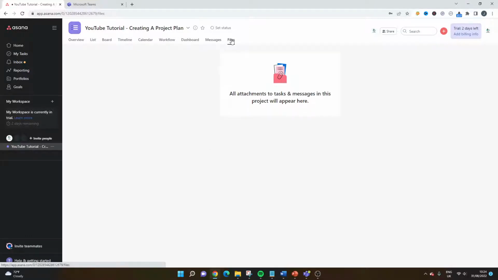There's also a files tab which enables you to upload any important files or resources that may be useful for the project. It could be something like a statement of work. It could be something like a business case. You get the idea. It's a place to store it.